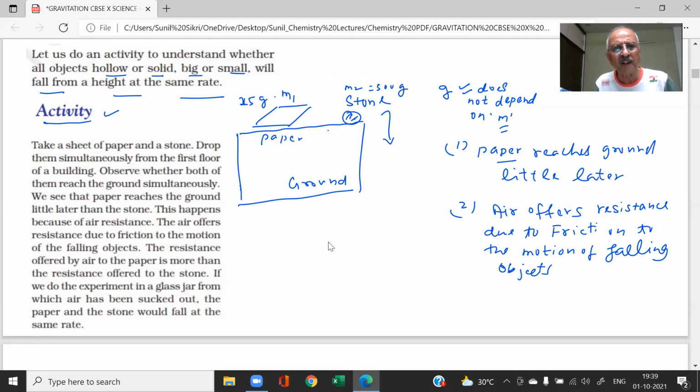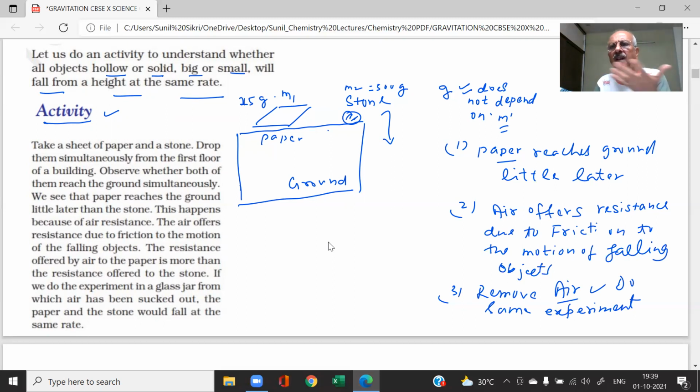So if we do the experiment in a glass jar from which air has been sucked out, the paper and stone will fall at the same time. If you remove the air and do the same experiment, what will you observe? They will reach the ground at the same time. Because the paper is shaped like this, its volume is very large, so it experiences more resistance.